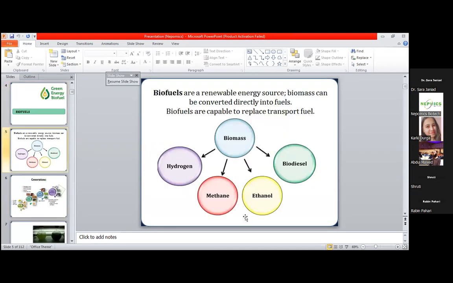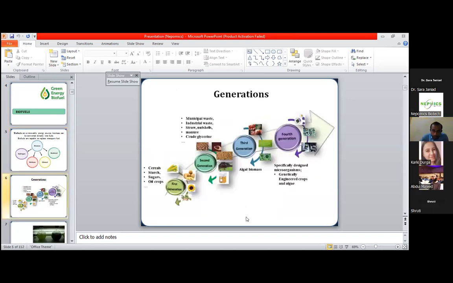What is biofuel? Biofuels are a renewable energy source which we can obtain from any type of biomass, which can be living biomass, and biofuels are capable of replacing the transport fuels which we're using right now. So there are different types of biofuels which we can obtain from the biomass, including biohydrogen, biomethane, bioethanol, and biodiesel. However, I will discuss biodiesel, bioethanol, and hydrogen.